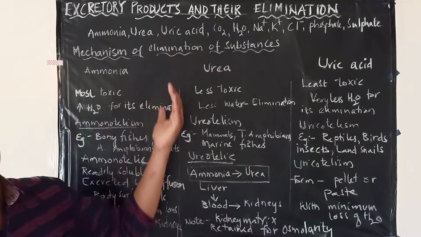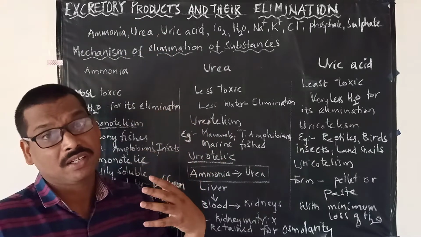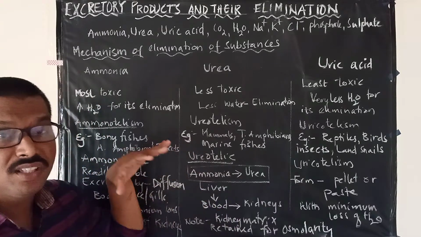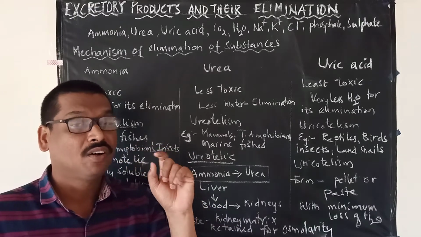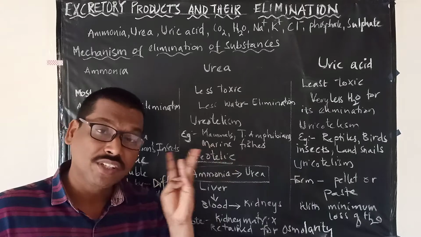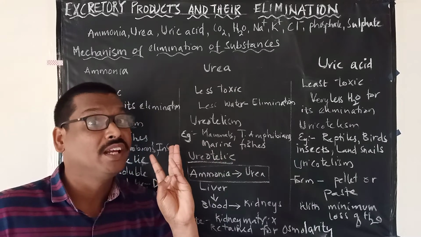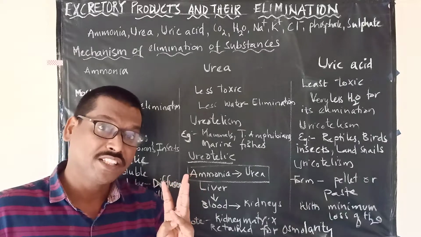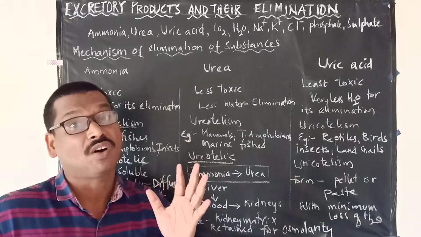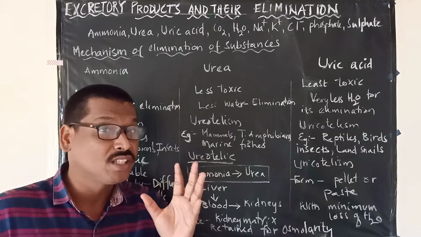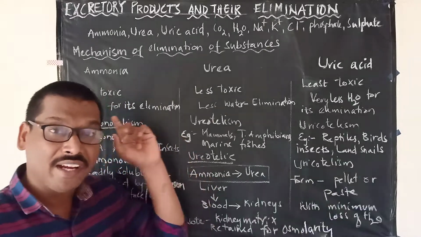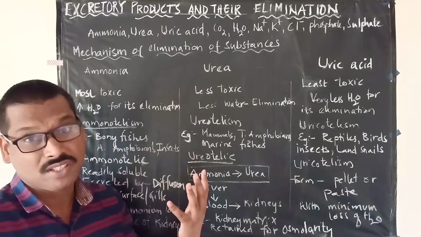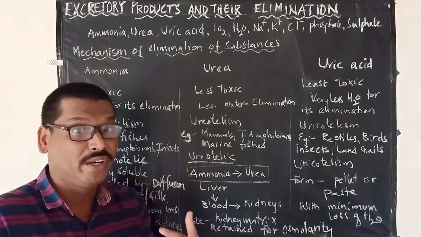So how are these chemical substances removed? We are going to discuss this in this chapter with a word called excretion. Excretion is different from defecation, the other word that we come across. Defecation means the removal of solid, semi-solid, undigested food from the anus, and excretion means the removal of toxic substances which are in fluid form.